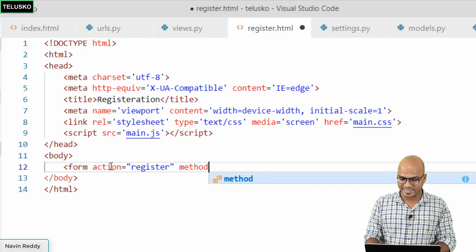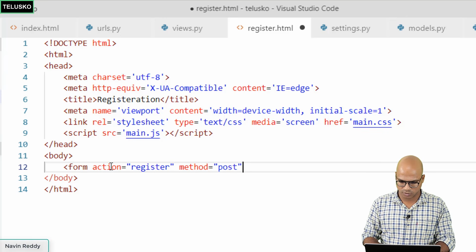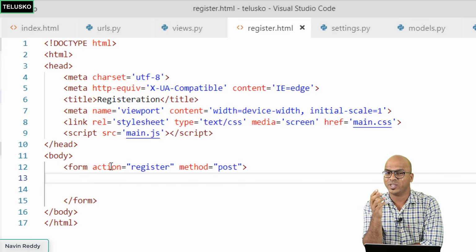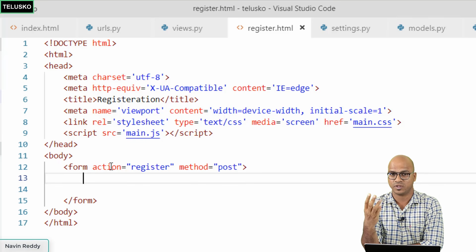And since we are submitting data now, we have to say method equal to post. So we got a form, and then we have to find some fields. Now, first of all, we don't know how many fields we require here. Maybe we need 2 fields, 3 fields, 5 fields.